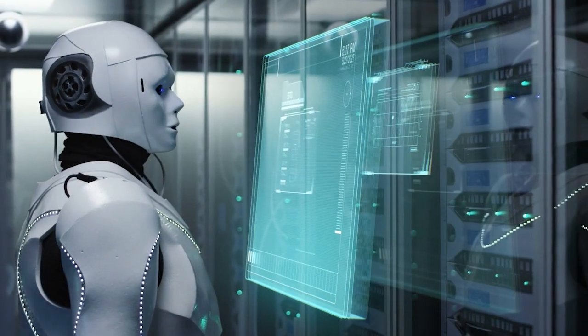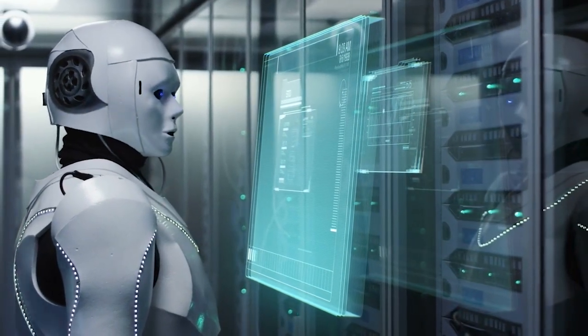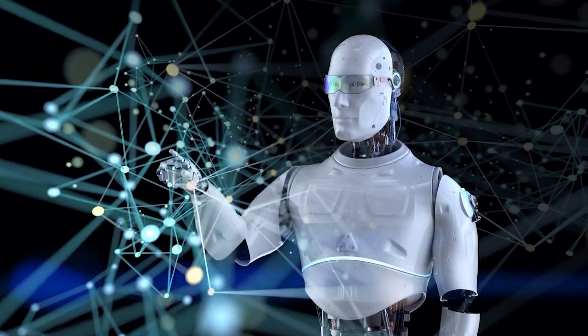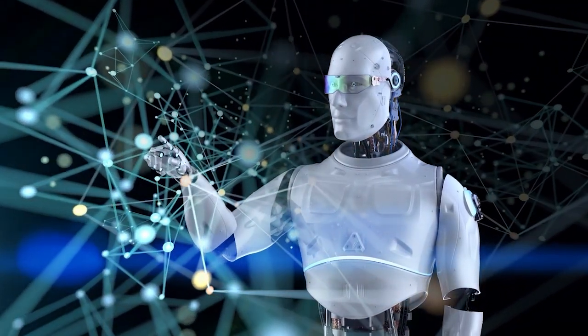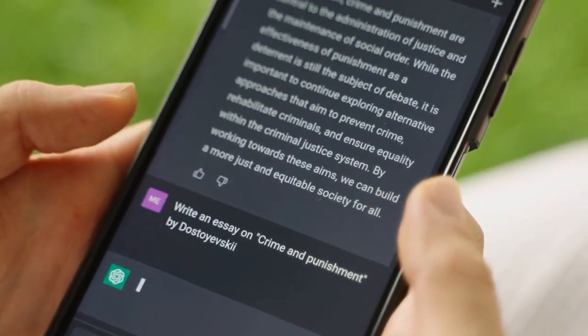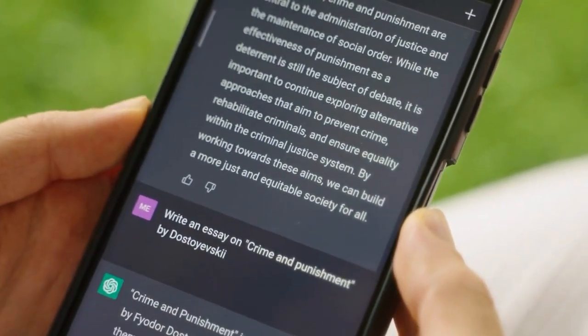Each ChatGPT model is trained in two main steps. First is unsupervised learning, where it learns from a diverse range of internet texts. But it's not just absorbing the data, it's learning to predict what comes next. If you give it a sentence, it learns to generate the next one.